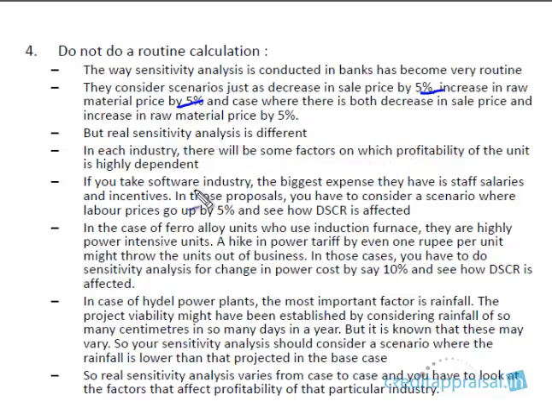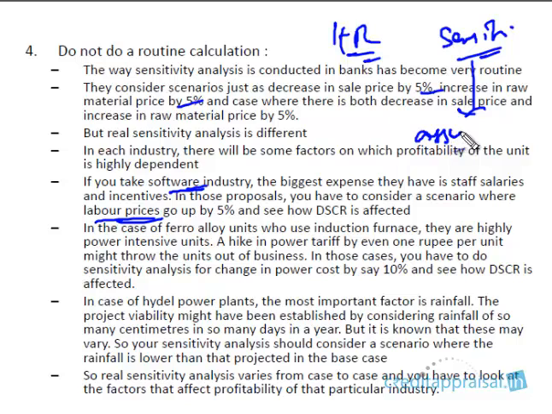Say, for example, in the software industry. What is the biggest expense? The HR cost. The salaries are the biggest cost because the employees are the biggest assets. In such a scenario, when you are considering a proposal for a software company, you have to take the labor prices. What if the labor prices go up by 5%? Because in sensitivity analysis, we have to take those assumptions that are critical to the viability of the company, and these critical assumptions differ from industry to industry. In the software industry, labor prices are critical.